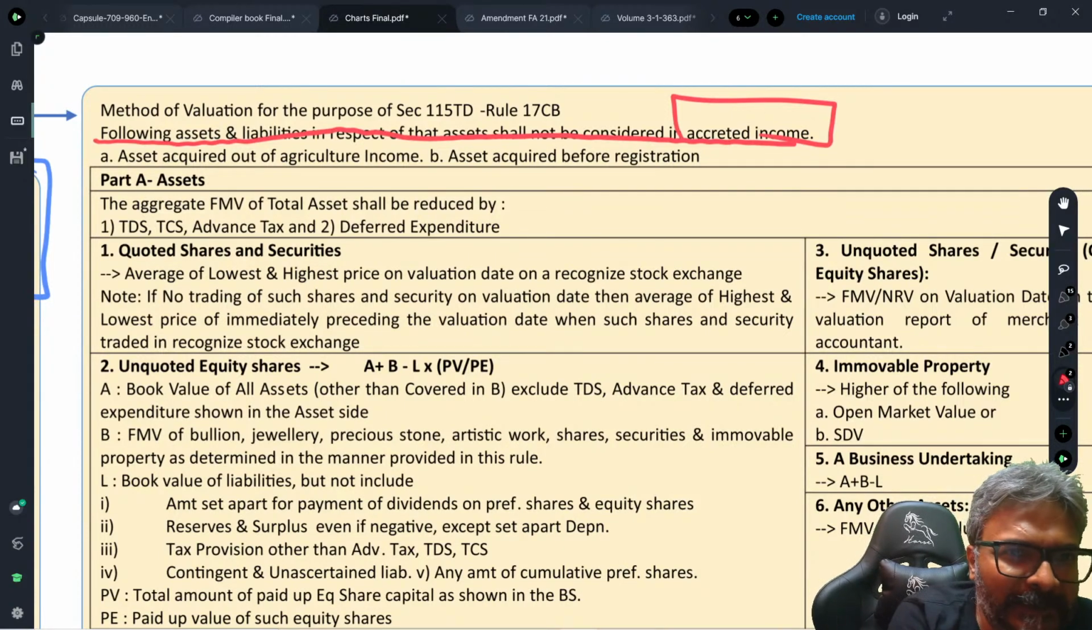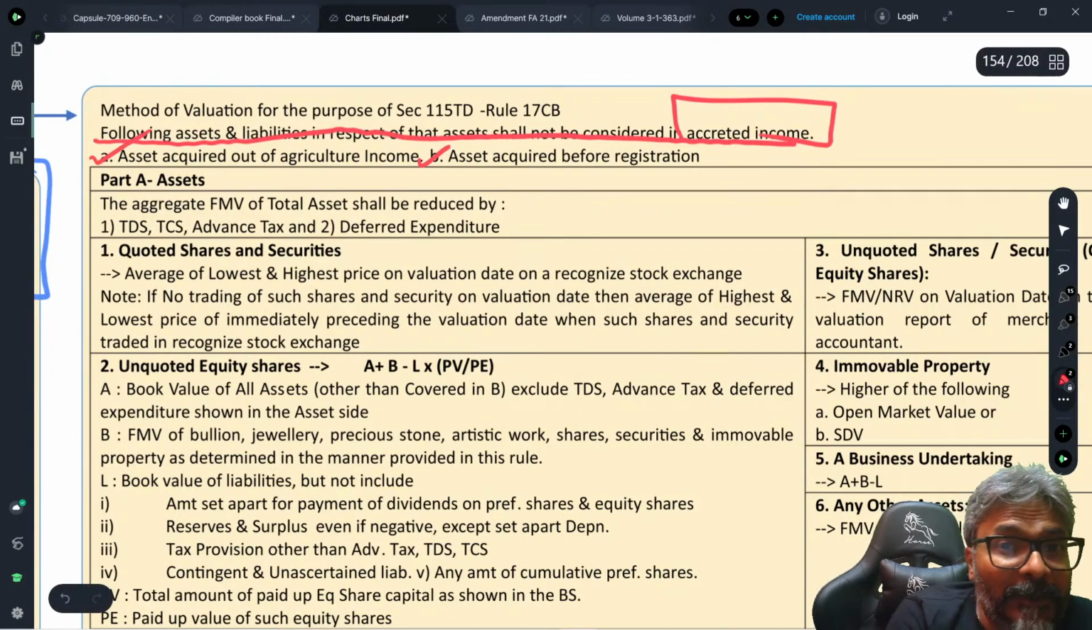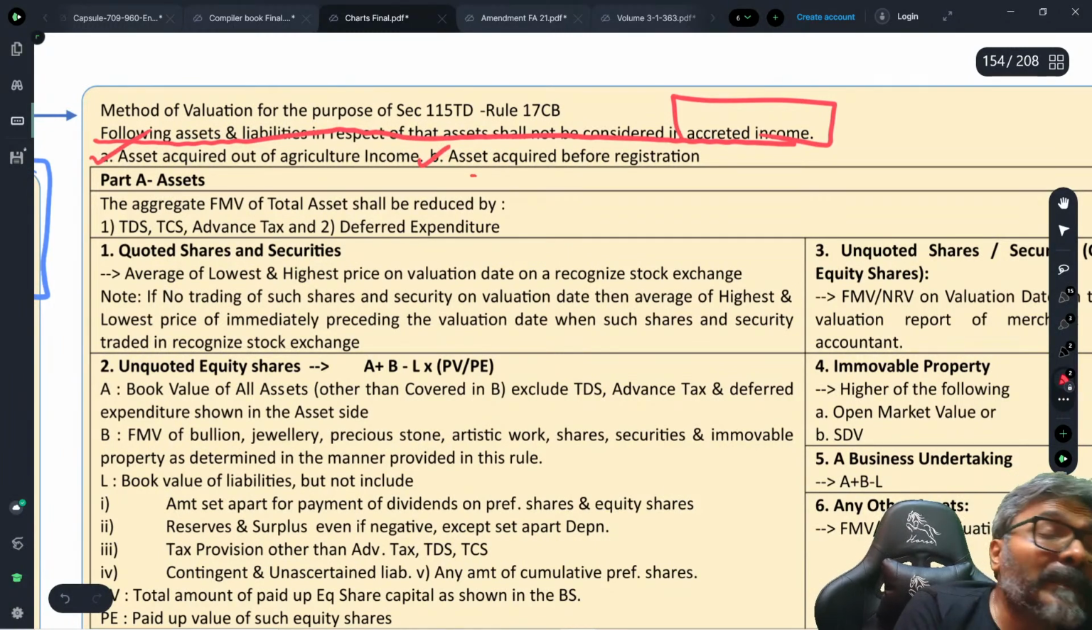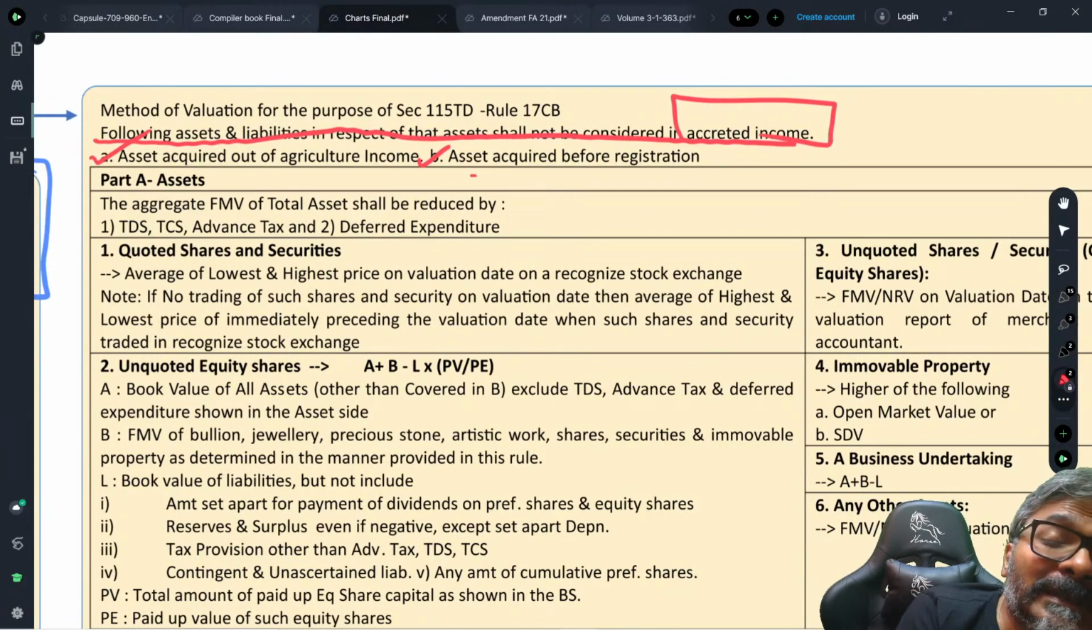I hope that this point is taken well by all of you. Point number B, students, is the asset which is acquired before registration. Obviously, supposing any asset was acquired before the registration, it implies what? At that point of time, those were the days wherein my income was taxable because I was not registered. So it implies that these assets were acquired out of tax paid income.